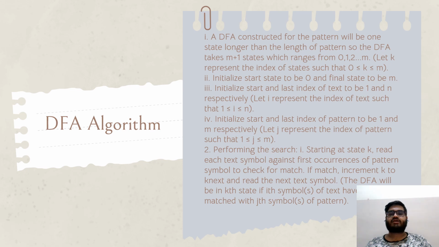A DFA constructed for the pattern will be one state longer than the length of the pattern. So the DFA takes m plus 1 states, which range from 0 to m. Let k represent the index of states such that k is greater than or equal to 0 and less than or equal to m. Initialize the start state to be 0 and the final state to be m. Initialize the start and last index of the text to be 1 and n respectively.